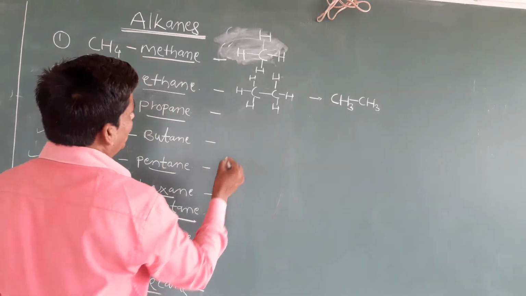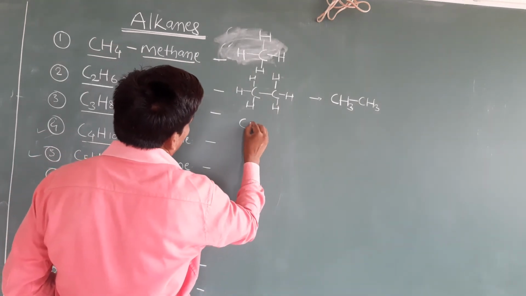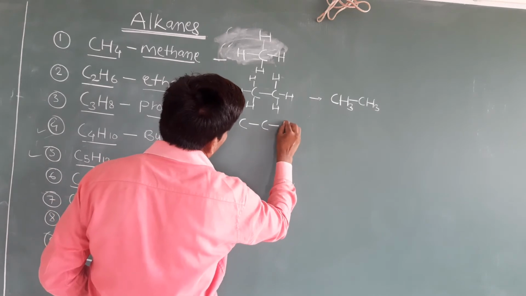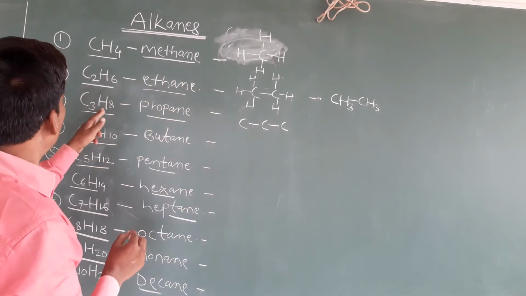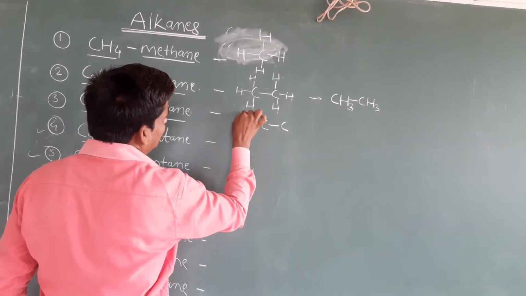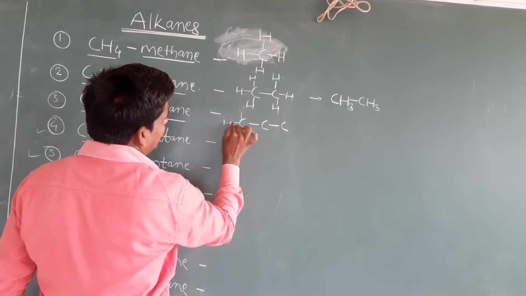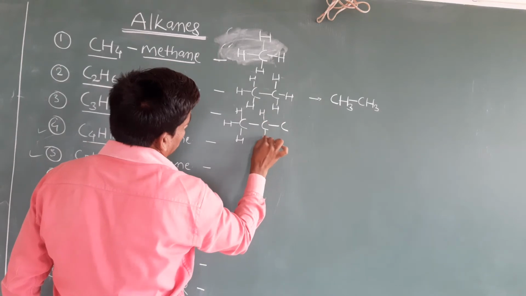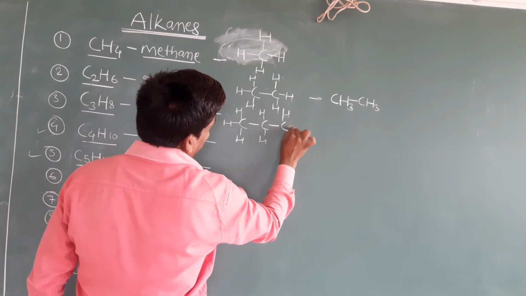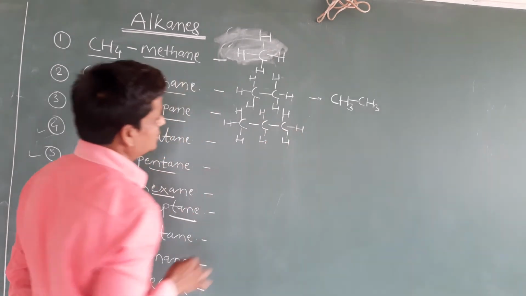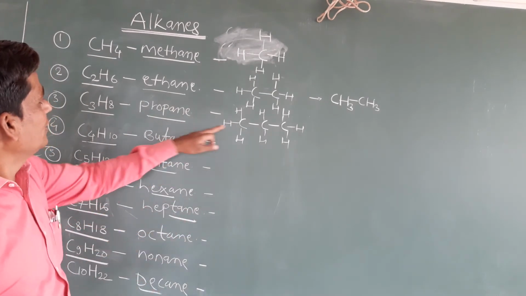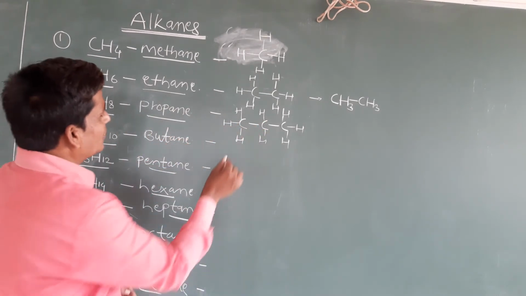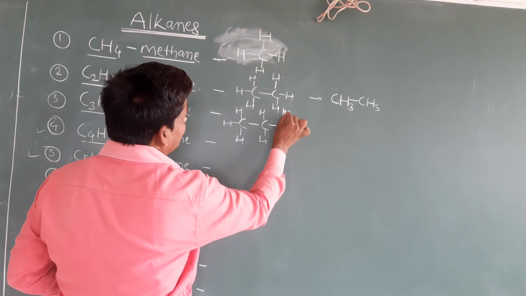In case of propane, how many carbons are there? 3 carbons. So we can draw the 3 carbons first, like this. Total 8 hydrogens are there. The first and last carbons always have 3 hydrogens. Then the second has 2 hydrogens, and the third also has 3 hydrogens. Now clear students? So it is C3H8. Count the hydrogens: 1, 2, 3, 4, 5, 6, 7, 8.